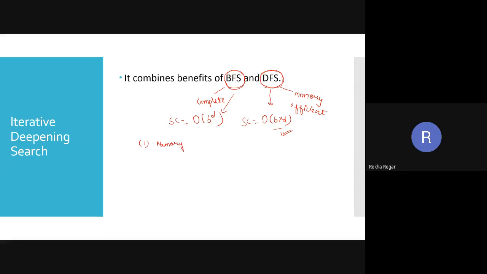So am I correct, ma'am, on the allotment of space requirement by both? In DFS, the space used is order of h, where h is the height of the tree, and in the BFS, the space used is order of w, the width of the tree. So you can see, Harsh, you are saying the height of this tree, but suppose you have some nodes like this. You have a tree like this.